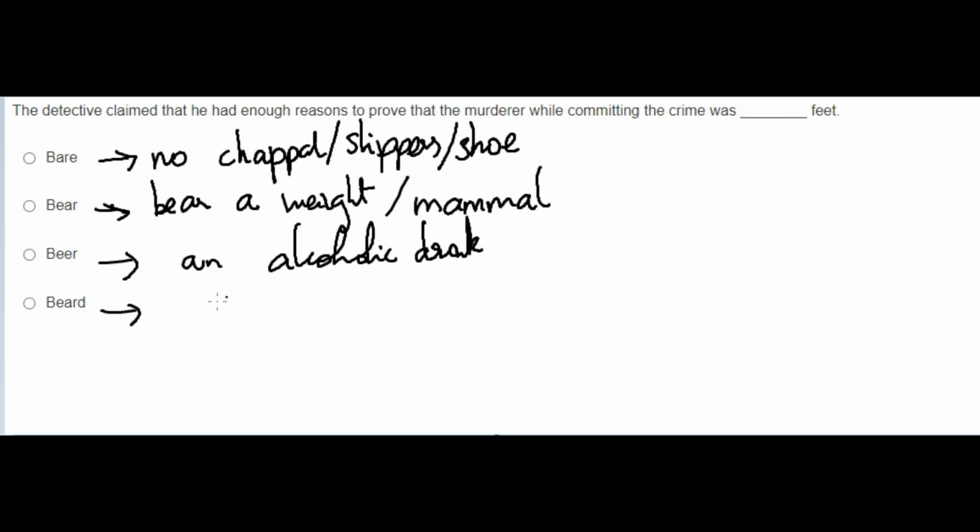Okay, you know the beard. All the, that means what? Men. That means male persons. Everybody has facial hair. That hair you can call in the form of a beard.